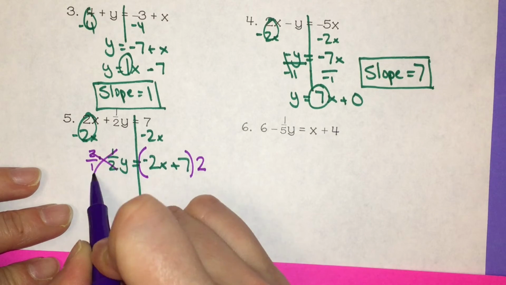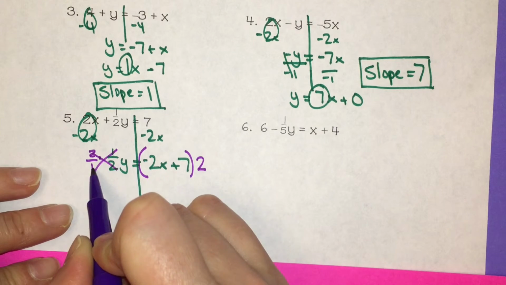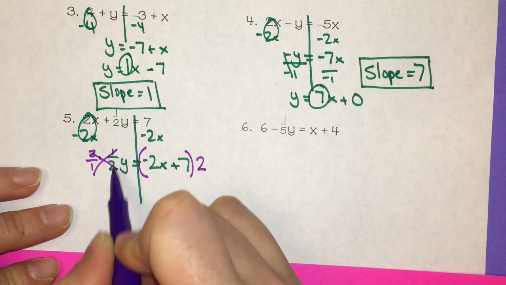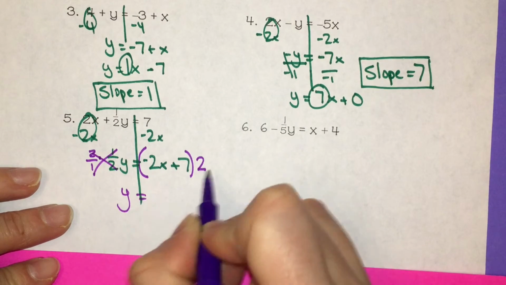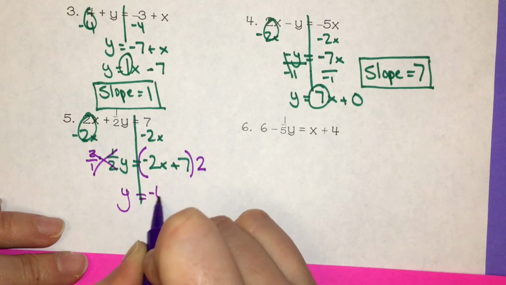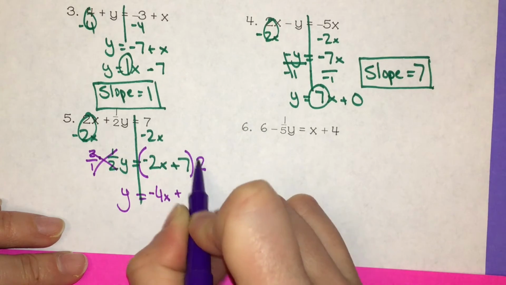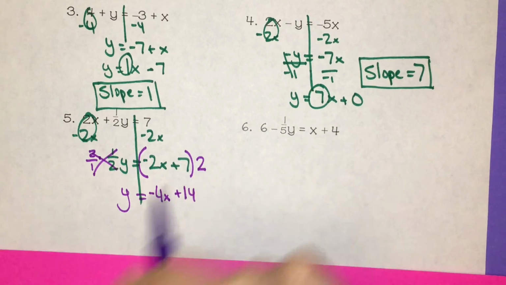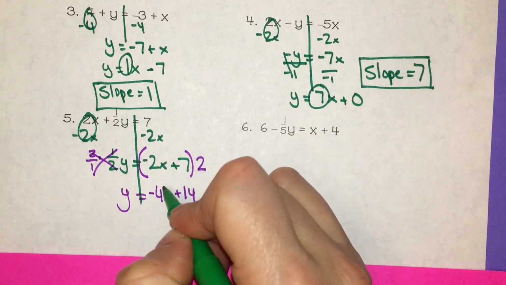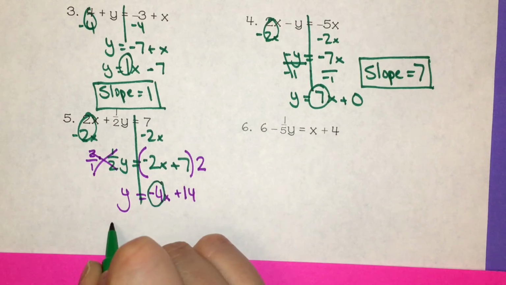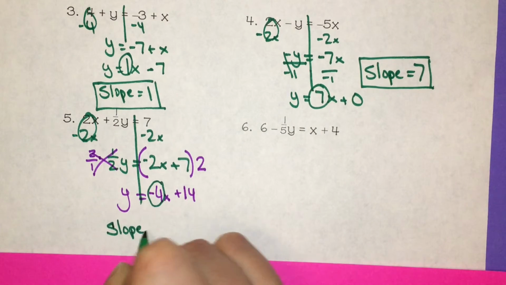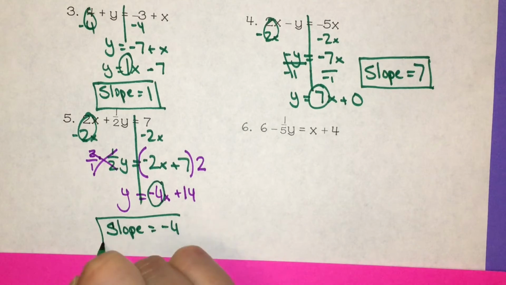Here, they cancel each other out because 2 times 1 is 2, 1 times 2 is 2, and 2 divided by 2 is 1. So we have y equals 2 times negative 2x is negative 4x, plus 2 times 7 is 14. So my slope, number multiplied by x, is negative 4.